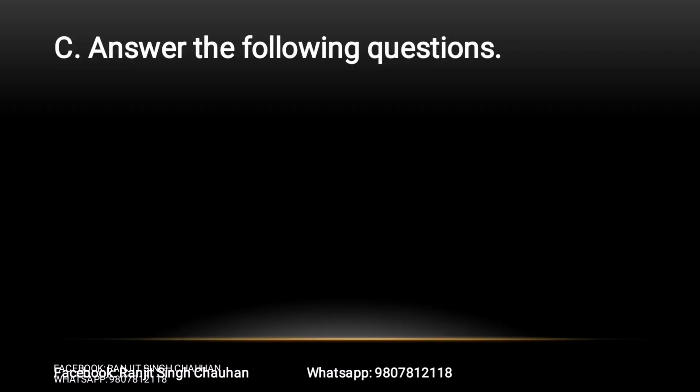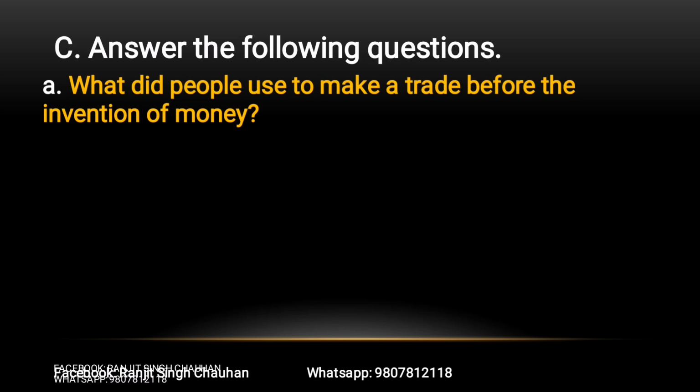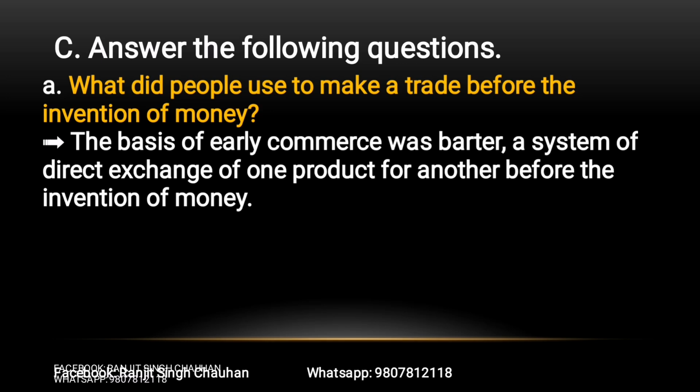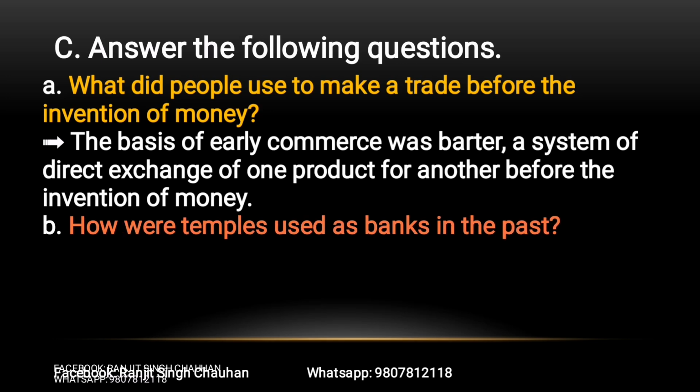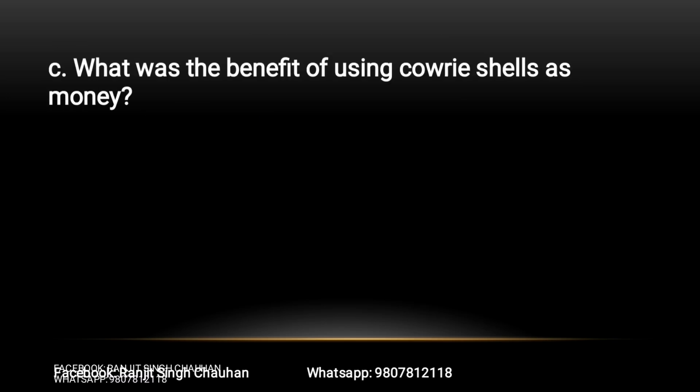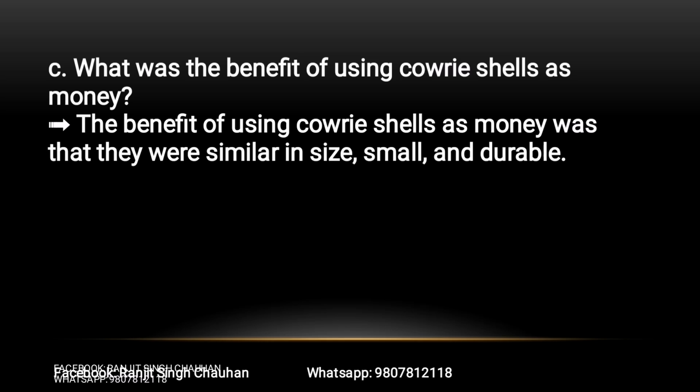Okay, answer the following questions. First question, what did people use to make a trade before the invention of money? The basis of early commerce was barter, a system of direct exchange of one product for another before the invention of money. How were temples used as banks in the past? Temples were used to store grain and other valuables used in trade, as banks. What was the benefit of using cowrie shell as money? The benefit of using cowrie shells as money was that they were similar in size, small and durable.